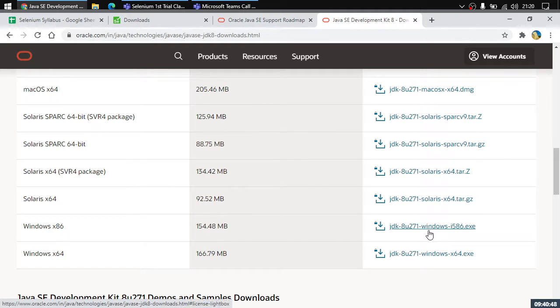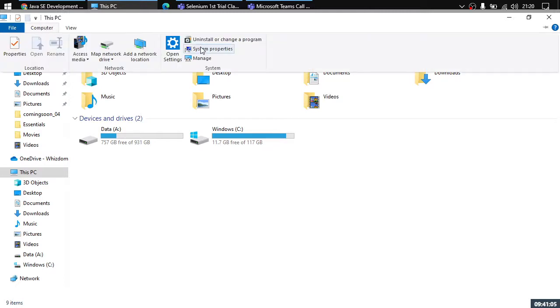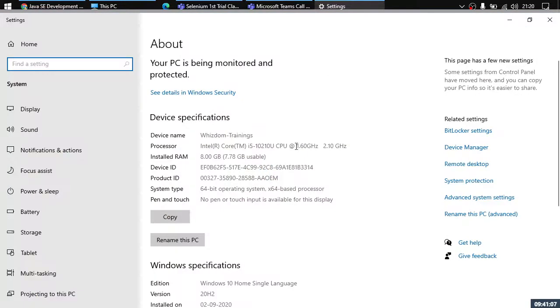Now for Windows users, how would you calculate which version of Windows you're using? Here you can open My Computer, Windows E, then go to Computer, go to System Properties. In case you are able to see a 64-bit operating system, then you can download x64.